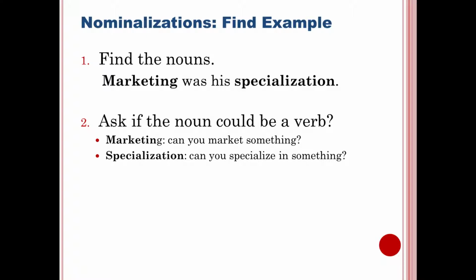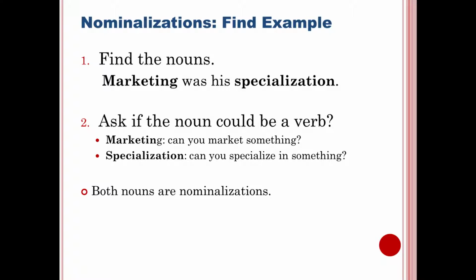Marketing, can you market something? The answer to that is yes. So, marketing can be a verb. Specialization, can you specialize in something? The answer is yes. So, specialization can be a verb. That means that both the words marketing and specialization, our 2 nouns in this sentence, are both nominalizations. You have found 2 of them.